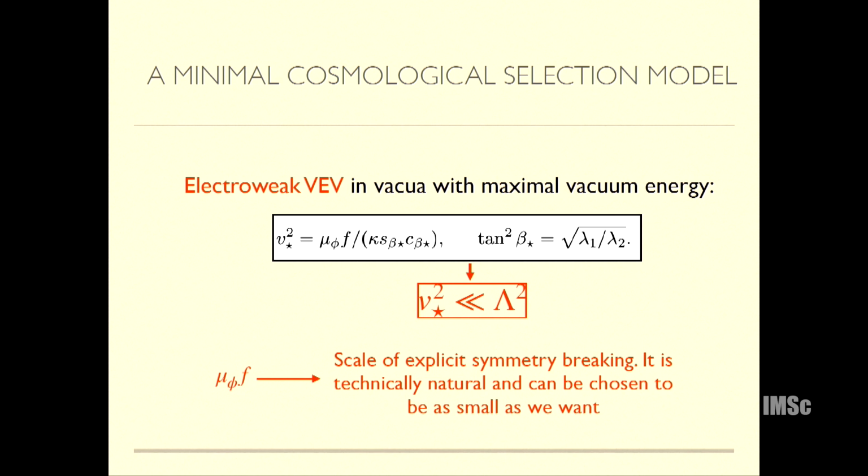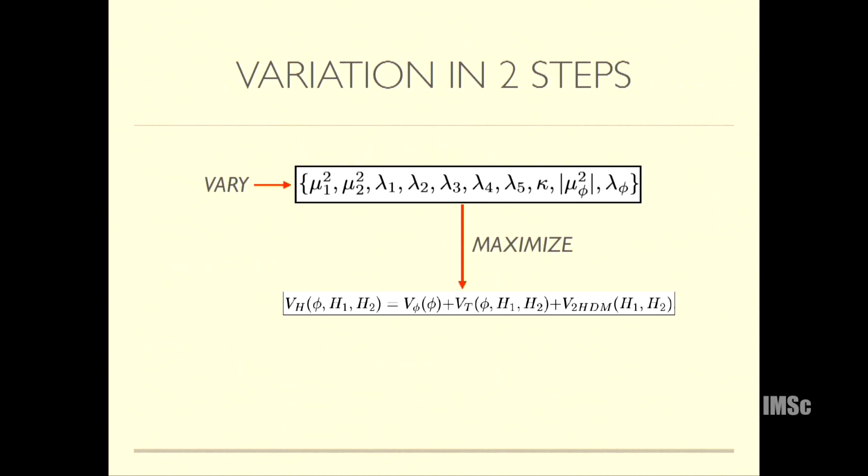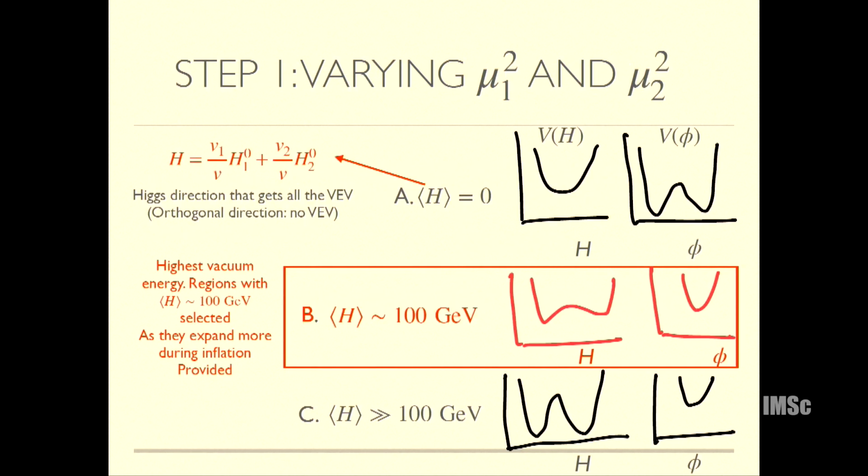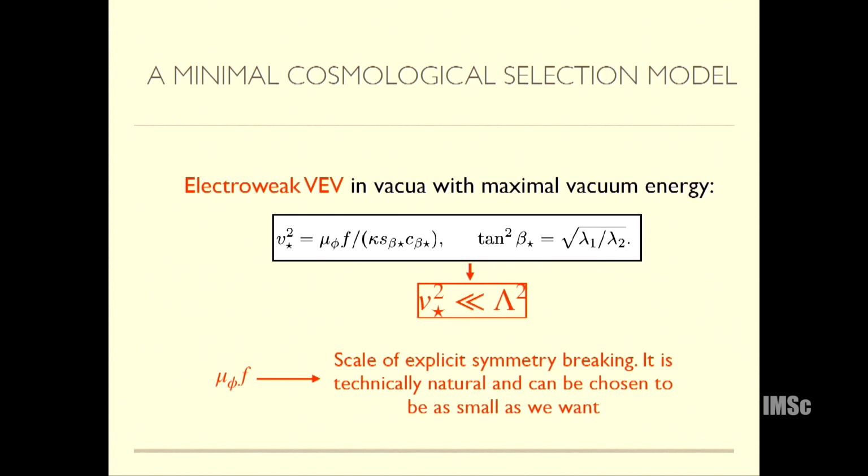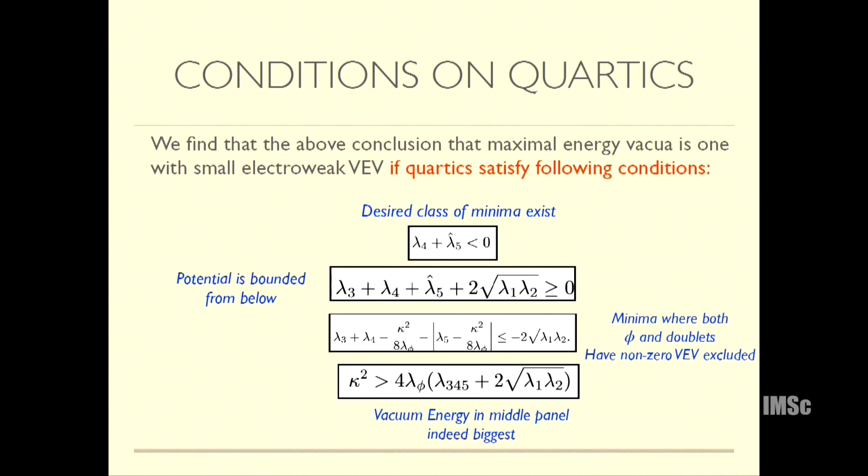So corrections to mu phi are multiplicative, of order mu phi. I can discuss it, but you can show that the potential will get corrections that are multiplicative. This is a very simplistic picture, and there are various subtleties. It turns out this will hold only if the quartics satisfy certain conditions.